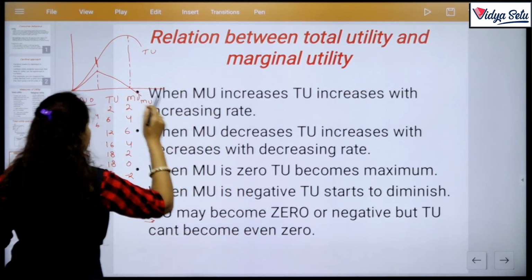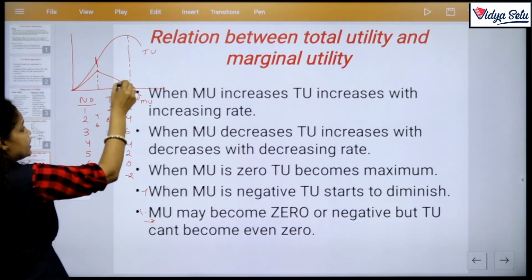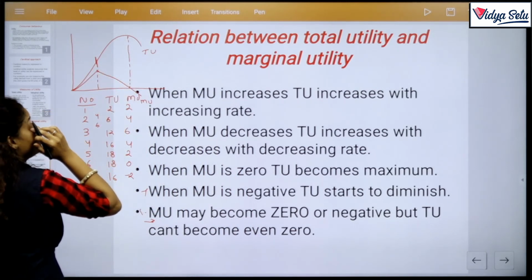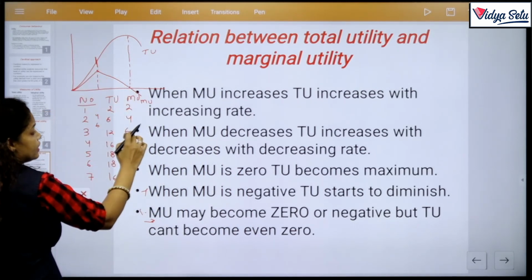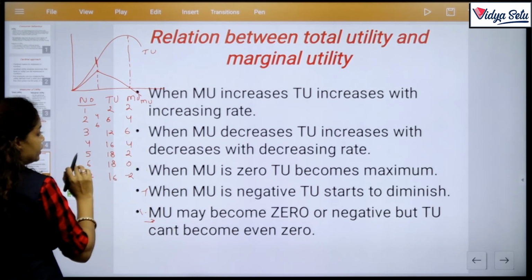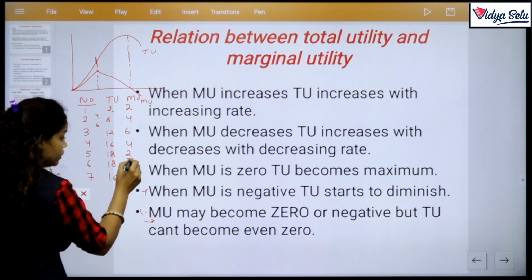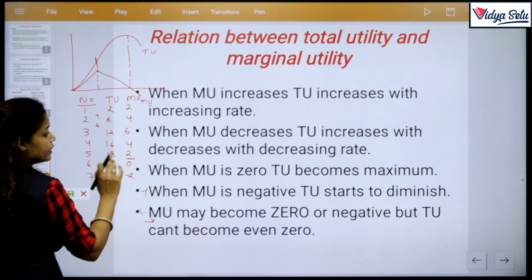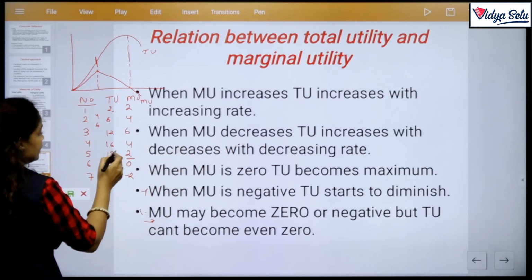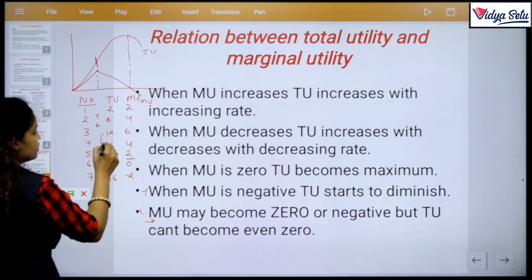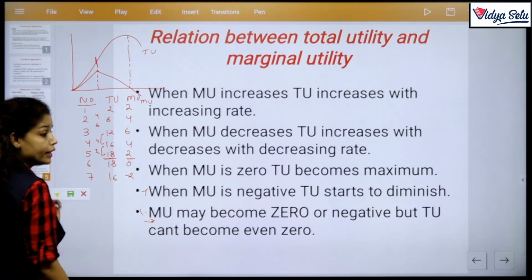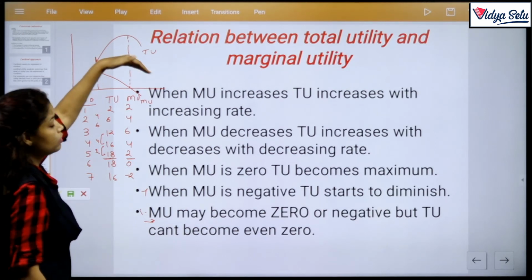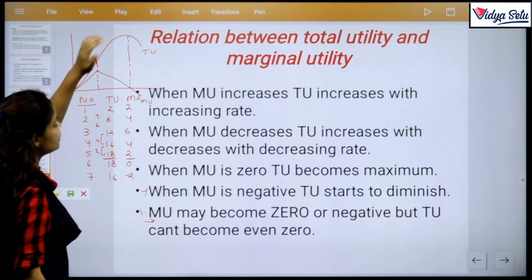When MU decreases after that point, it is clearly shown in the curve: MU decreases like 6, 4, 2. We are only decreasing, not at 0. TU increases at a decreasing rate, see, like 12 to 16, 4, 16 to 18, 2. Absolutely correct. And then TU starts decreasing.